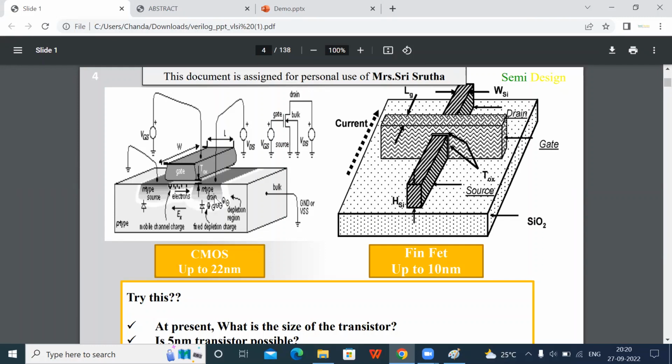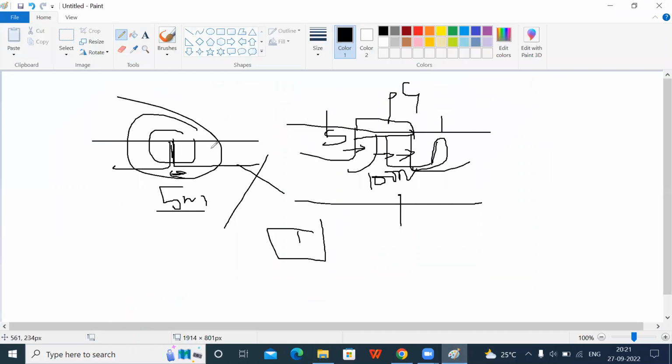What is the difference between CMOS and FinFET? In CMOS, we connect the source and drain in a planar model, horizontally. When it reaches 25 nanometer, there is a very minimum distance between the source and the drain. So the leakage current will increase, the short circuit effects will become more, and leakage current will be more.